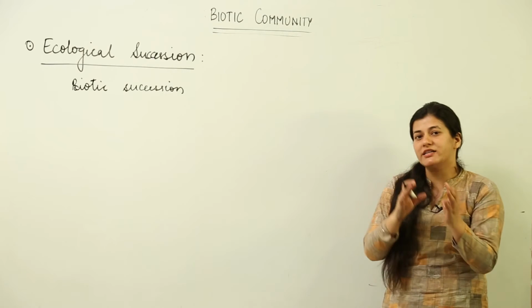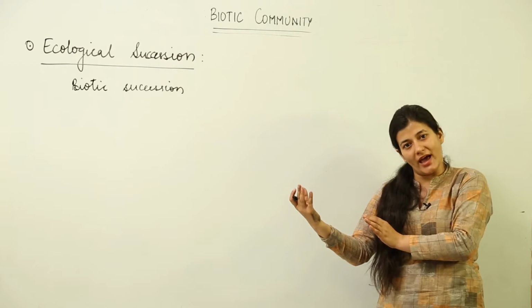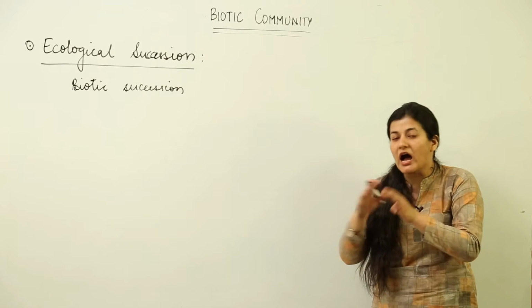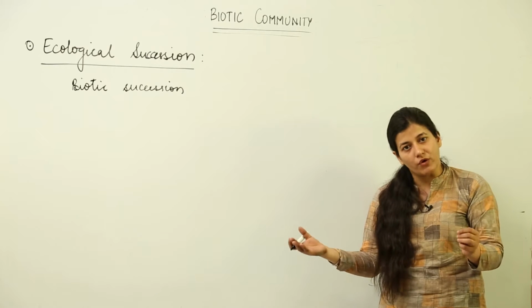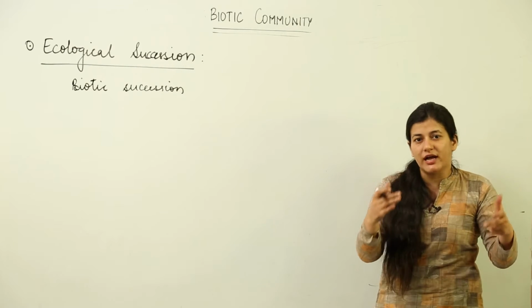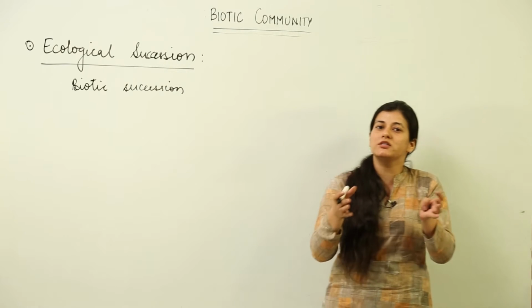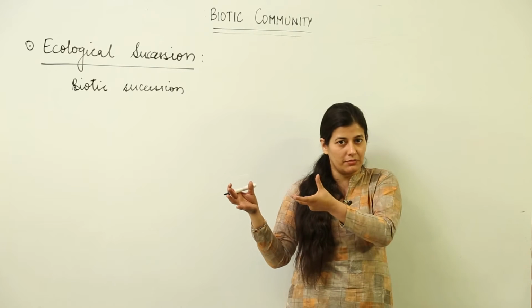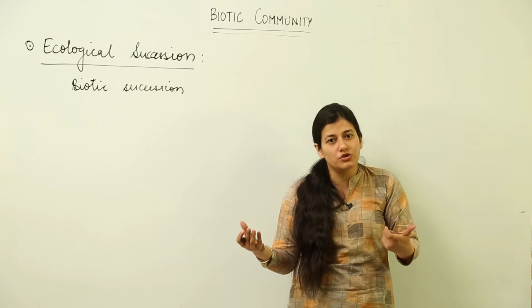It starts from the pioneer community and reaches a stage known as climax community, after which the communities do not evolve. Now, why don't they evolve? Because they are in perfect harmony with the environment. After that, there is no chance of evolution, because when the organisms are in perfect harmony, that means they are able to utilize the environmental conditions to the best of their use, so they need not evolve.